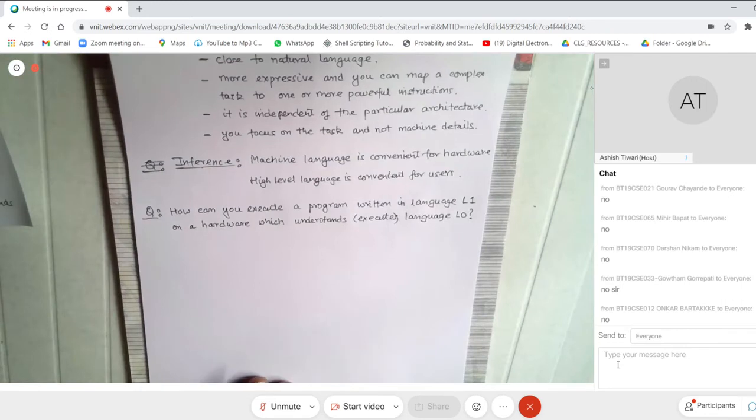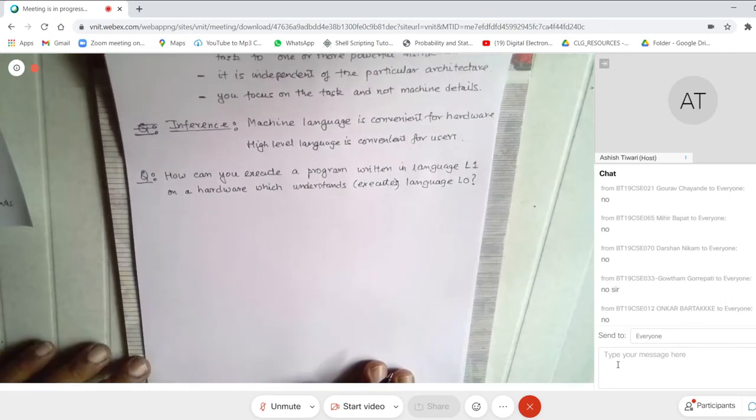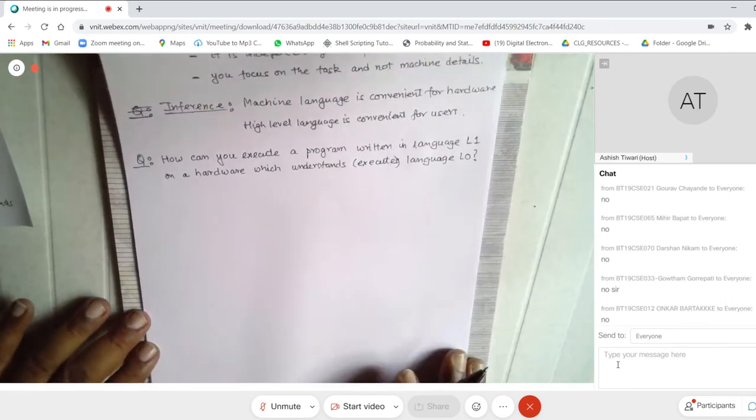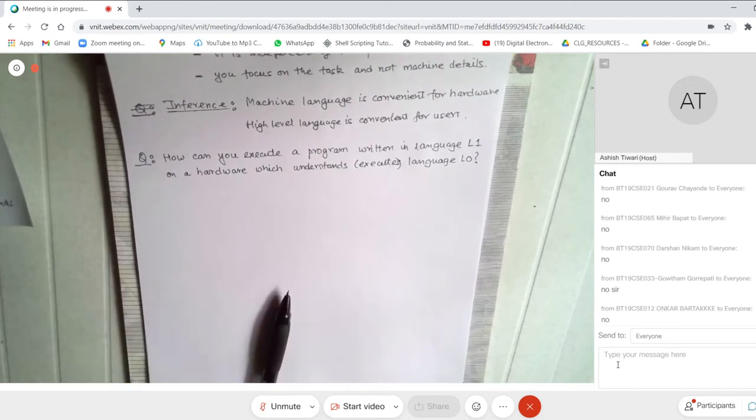So what do we understand now? We understand that computers understand something else. Humans want to program in something else. Let us say those languages are called L0 and L1. So the hardware understands or executes L0, and the humans write their programs in language L1. Then the question is, how do you execute your program written in L1? Can somebody tell me?